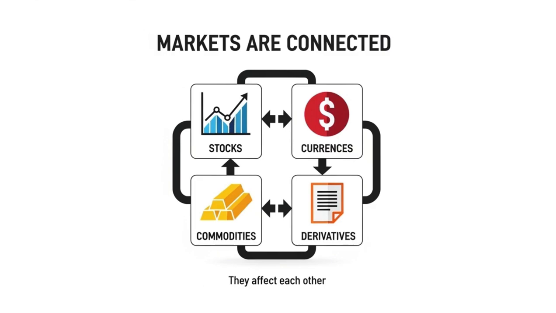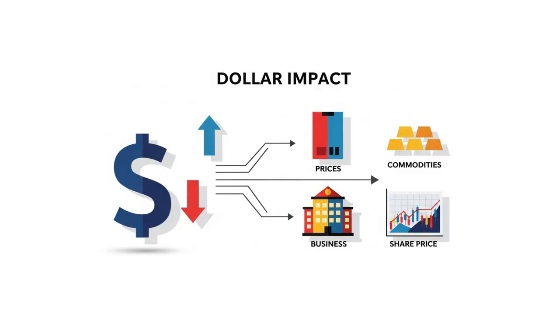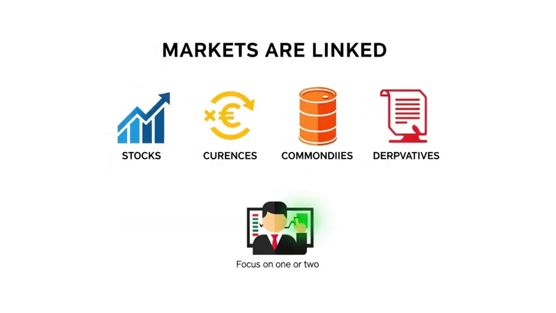Each of the four types we've discussed has a different market, yet they indirectly affect each other. For example, if the dollar exchange rate changes, this will affect the price of products, commodities, a company, its profits, and its stock price. The point here, to avoid overcomplicating things, is that global markets are indirectly linked.